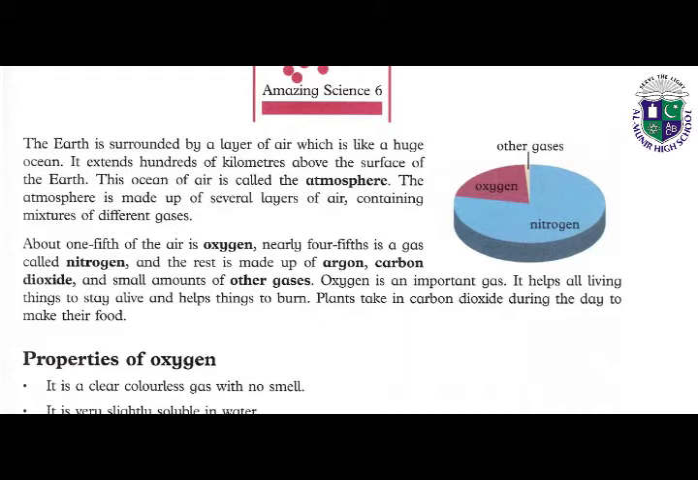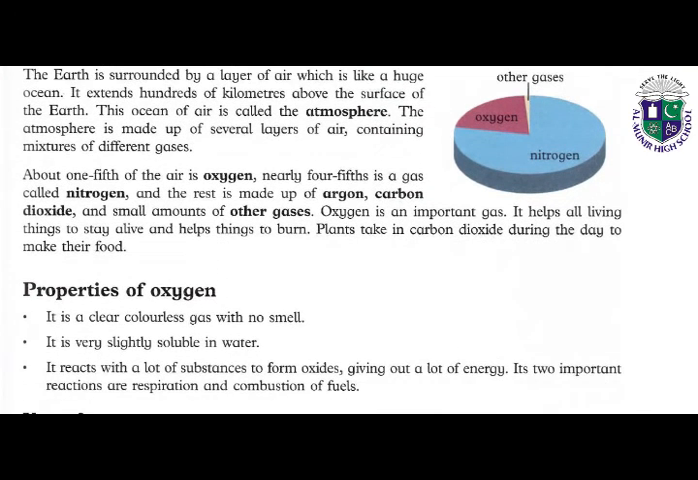So it means that different gases which are present in our air, in our surroundings, make our atmosphere. And these gases consist of oxygen, nitrogen, carbon dioxide. All these gases help to make our atmosphere. The atmosphere is made up of several layers of air containing a mixture of different gases. We have several layers, and these layers consist of different types of gases.